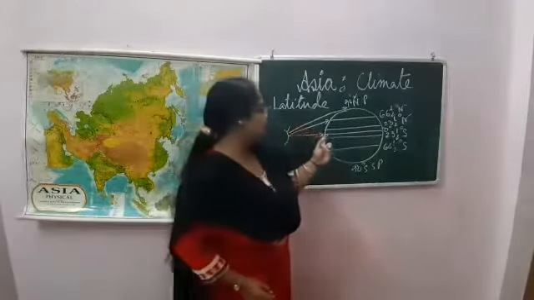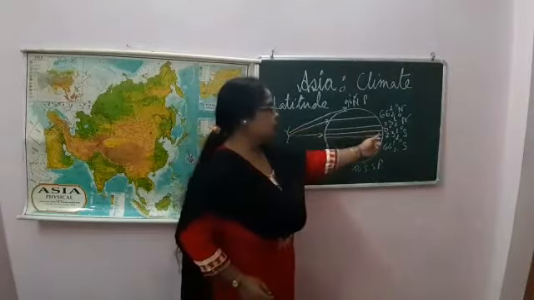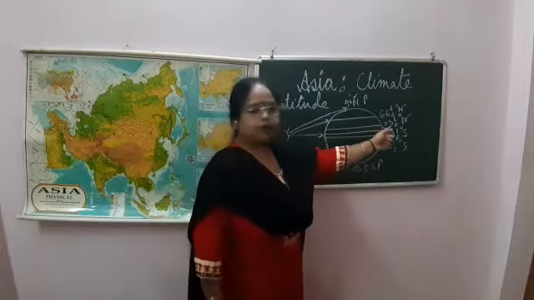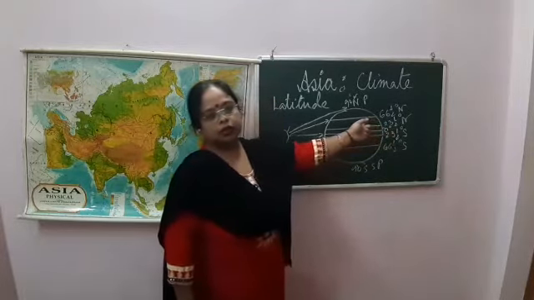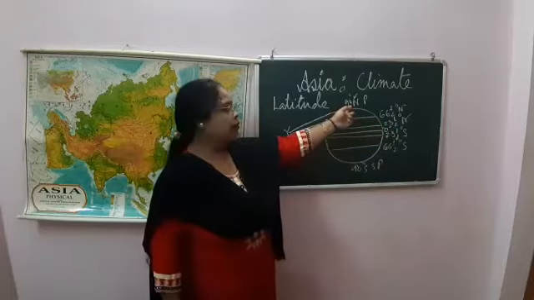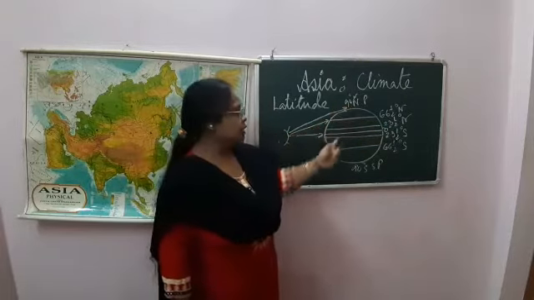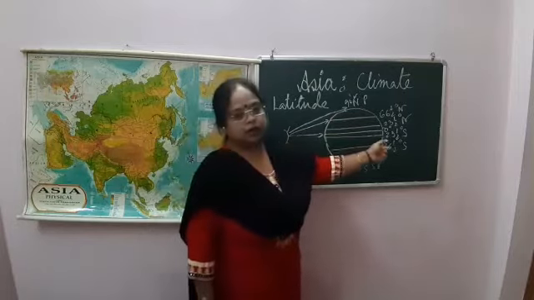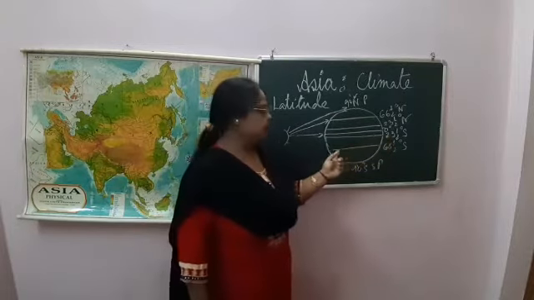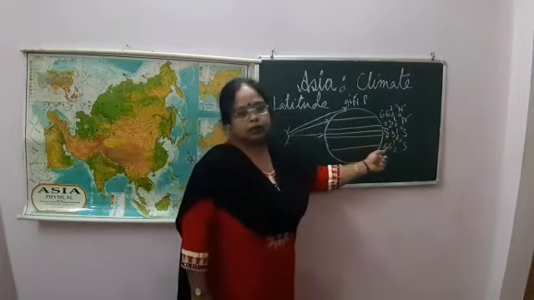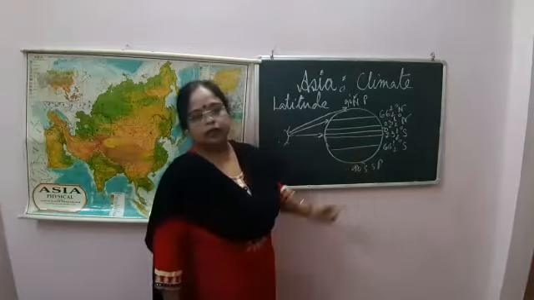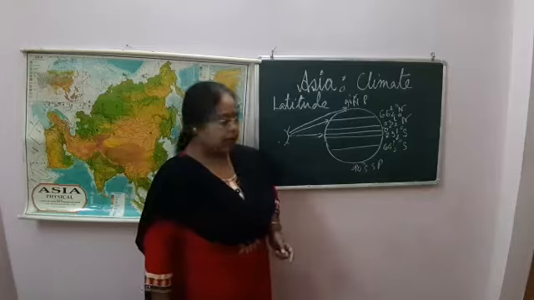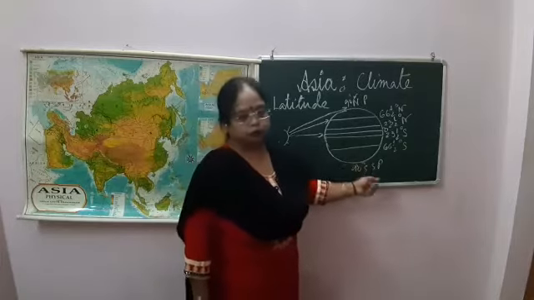Latitudes, you know, are: 0 degree is the equator, 23.5 degrees north is the Tropic of Cancer, 66.5 degrees north is the Arctic Circle, and the North Pole is at 90 degrees. Same way, 23.5 degrees south is the Tropic of Capricorn, 66.5 degrees south is the Antarctic Circle, and 90 degrees south is the South Pole.